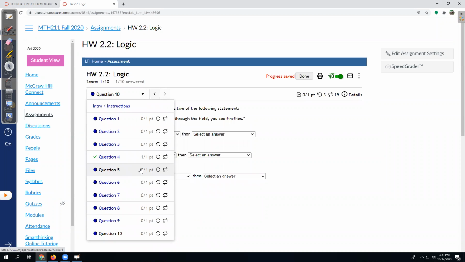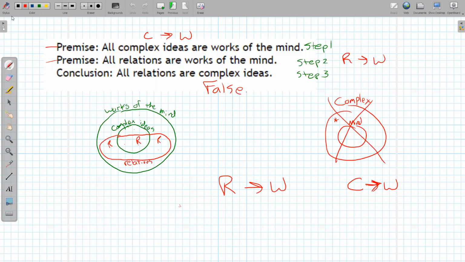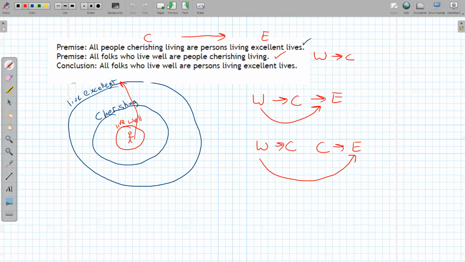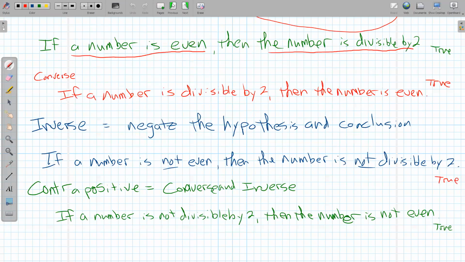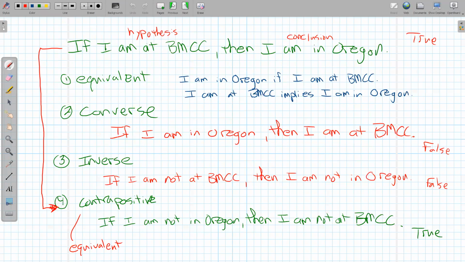And the language we talked about today, the main ones are, what does it mean to negate something? What does it mean to be an implication? And then how do we turn an implication into a converse, a contrapositive, or an inverse? And then how can we use Venn diagrams to help take these complicated statements and see how they flow together and make sense at the end?